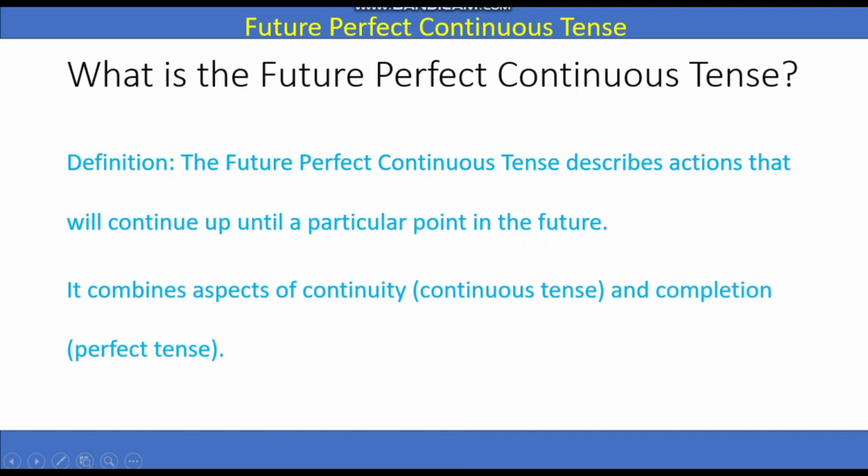It combines the aspect of continuity, the continuous tense, and completion, the perfect tense. So two things we need to know: the future perfect tense and the continuous tense. It is actually a combination of the perfect tense and the continuous tense. It is clear from its title. It is perfect continuous. Perfect is from the perfect tense, and continuous means continuity of something, right? I hope you have understood this.